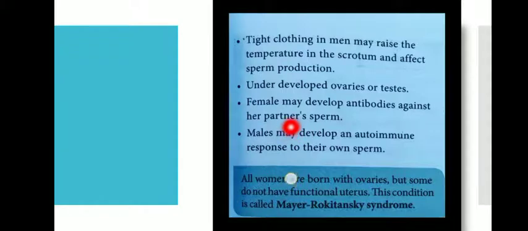Females may develop antibodies against her partner's sperms, which also creates infertility.